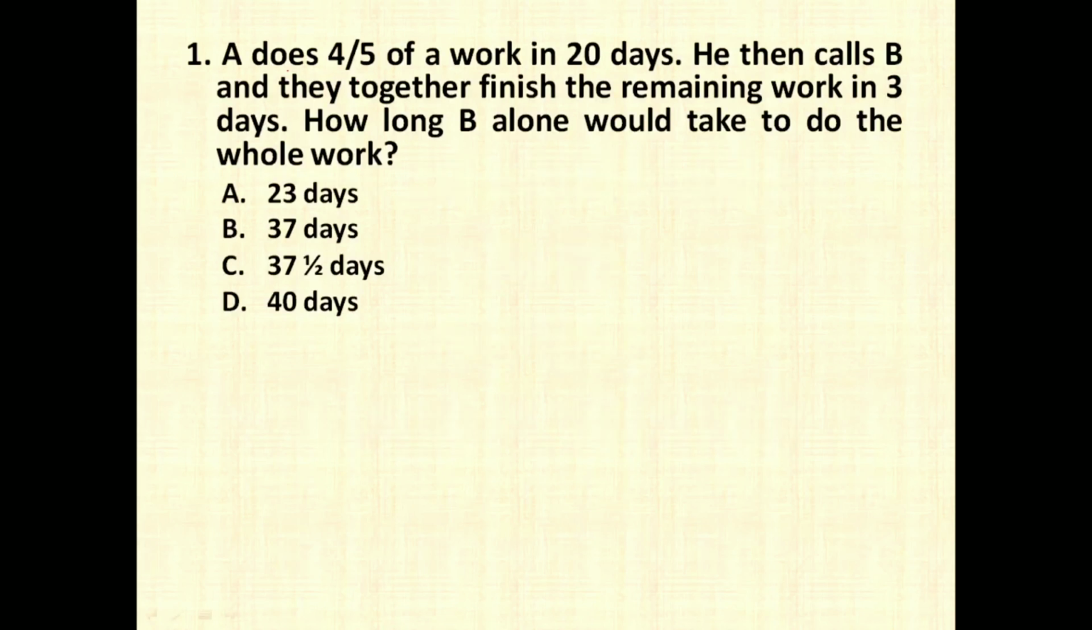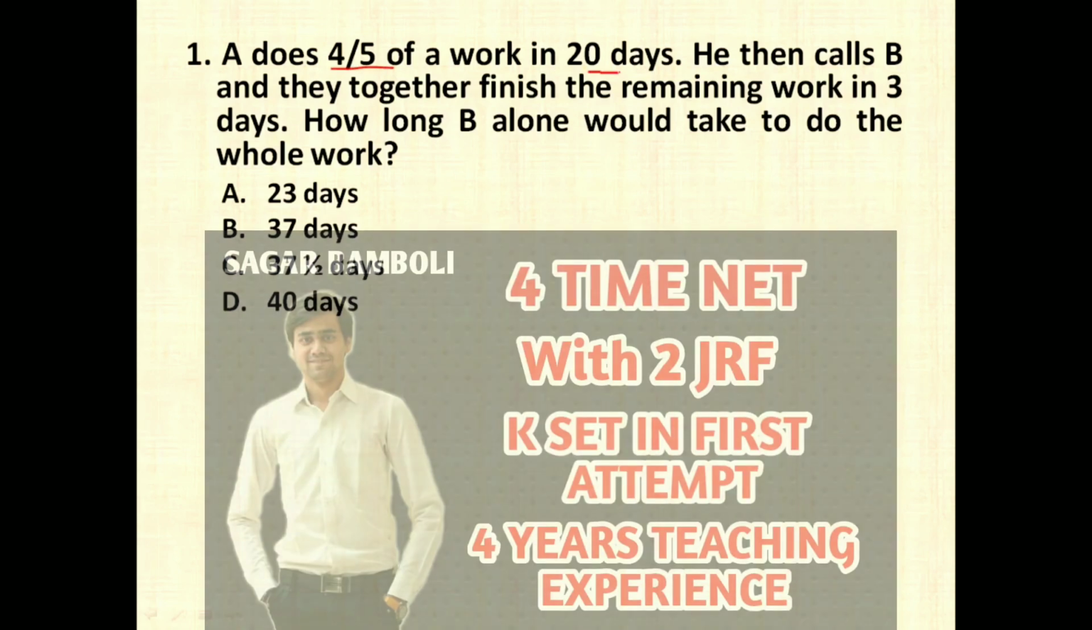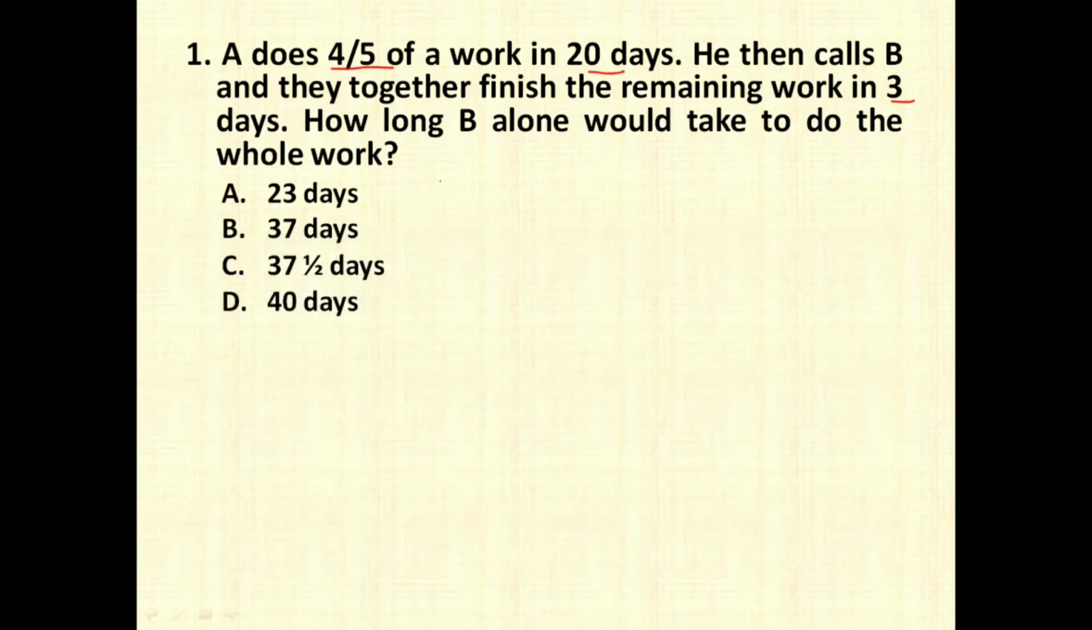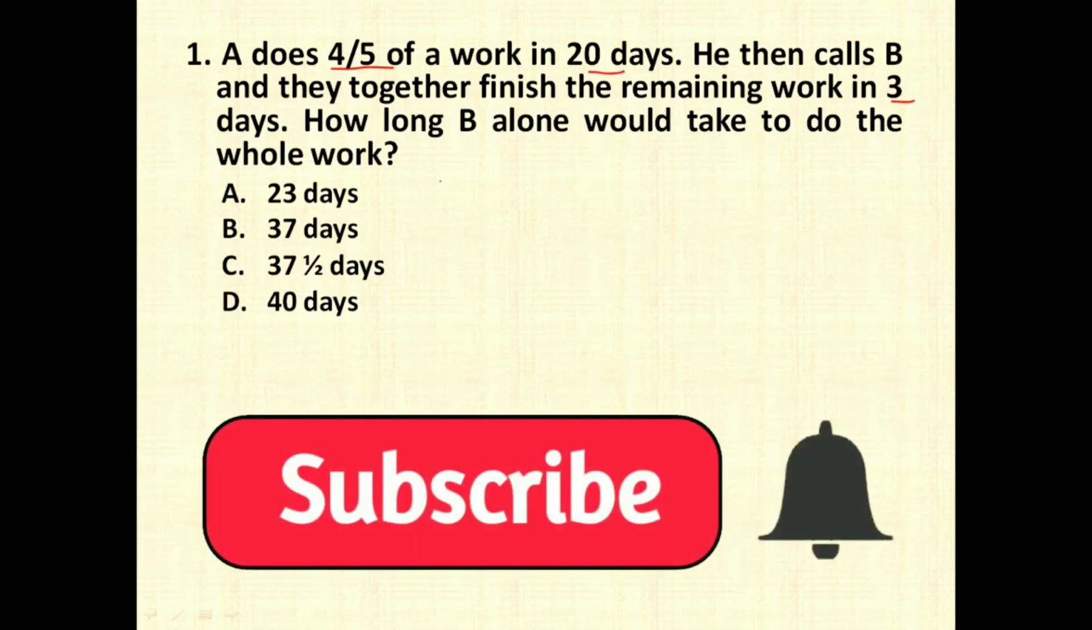So the first question was, A does 4/5 of the work in 20 days. He then calls B and they together finish the remaining work in 3 days. How long would B alone take to do the whole work? So this is on time and work. So just understand the logic. First convert the whole work into 1 day work and then you can easily solve the answer for B alone. How many days can he do the work?